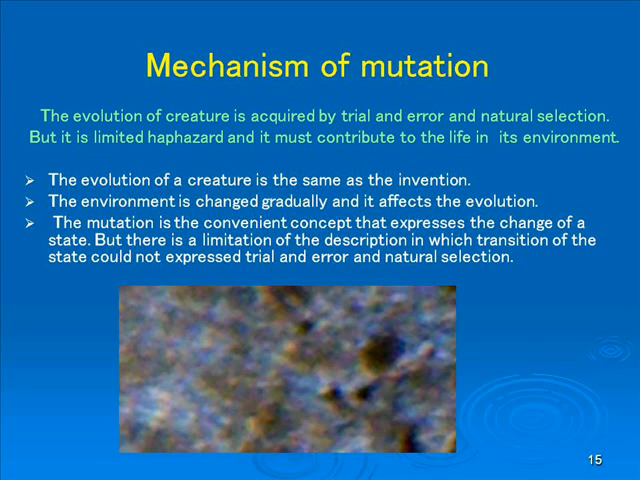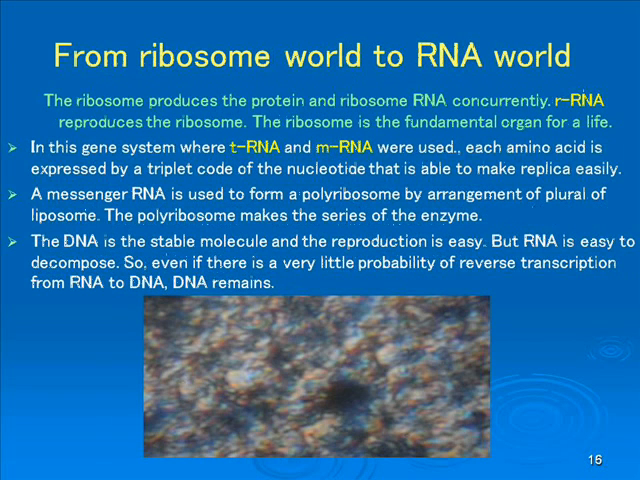Acquisition of a new reaction is obtained by trial and error. That is the mechanism of mutation. The evolution of a creature is the same as an invention. It is carried out by using many established activities. So, it is limited haphazard. The pack of metabolism on ribosome is the fundamentals for life.